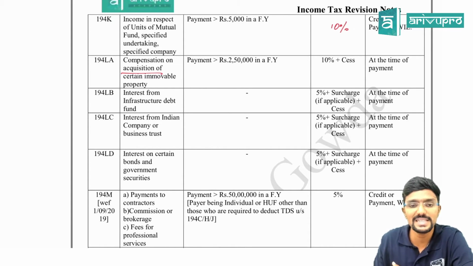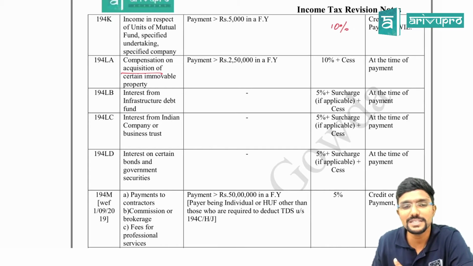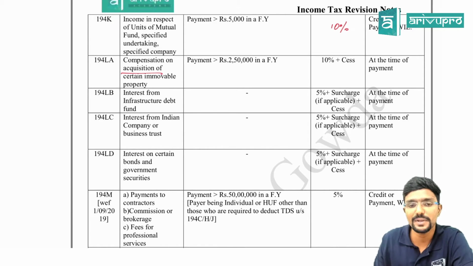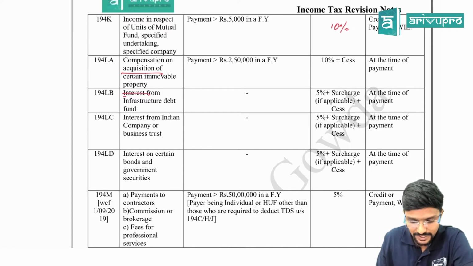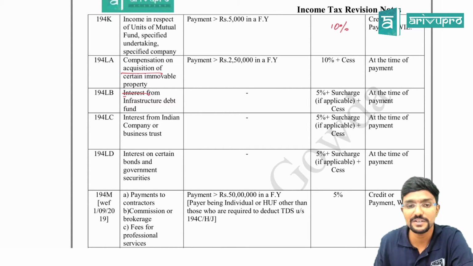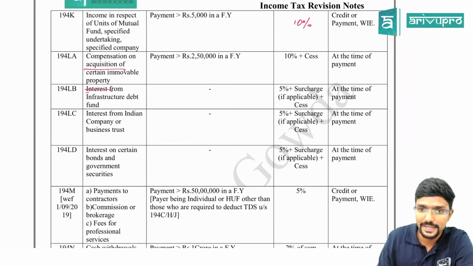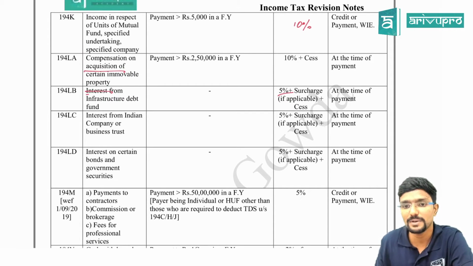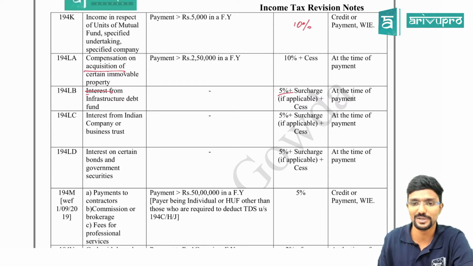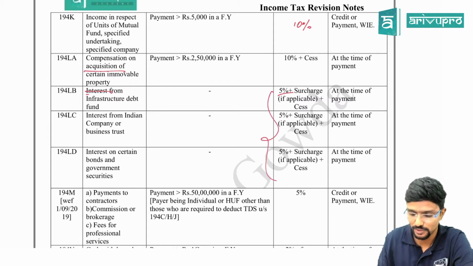Agree? Then 194LB, LC, LD talk about some non-resident payees or foreign company payees. If any interest on an infrastructure debt fund, or interest from an Indian company or business trust, or interest on certain bonds or government securities has been earned, in that case TDS has to be deducted at 5% plus surcharge if applicable plus cess at 4%. In all these cases, you can observe.